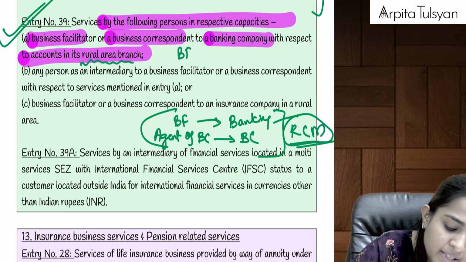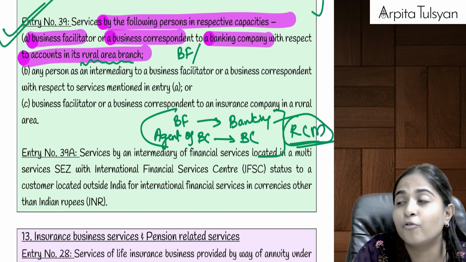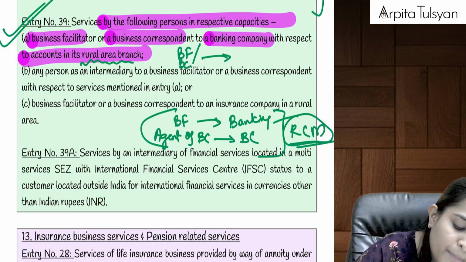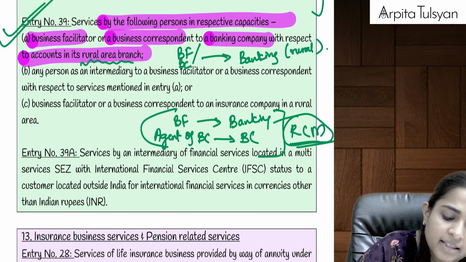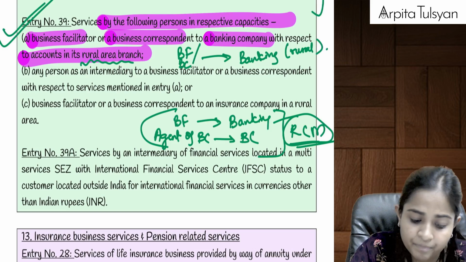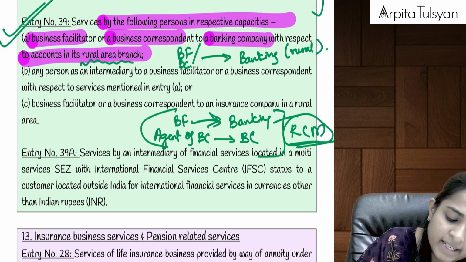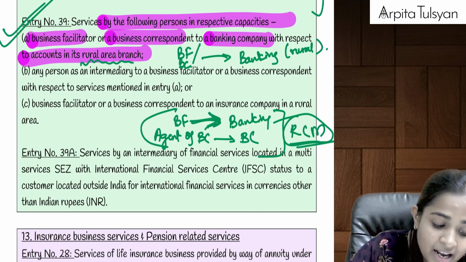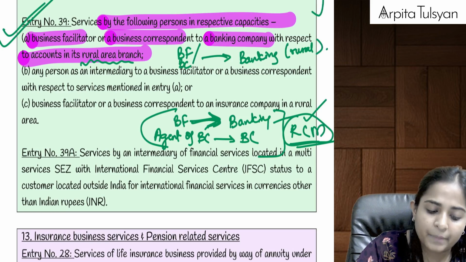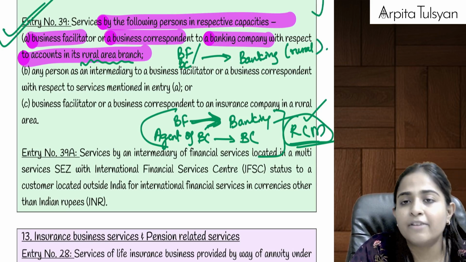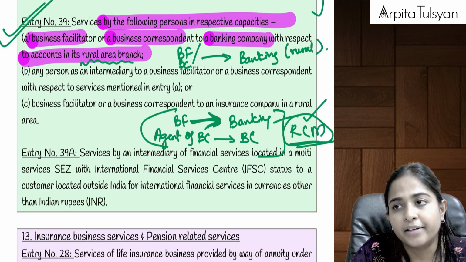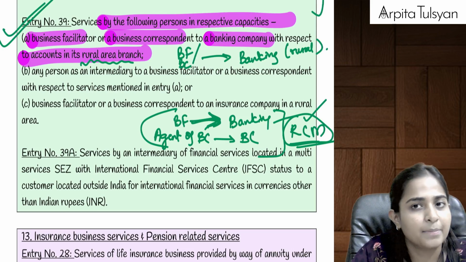So if a business facilitator is providing service to the banking company in relation to urban branches, then it will be taxable under RCM. Whatever is exempt here is exempt. Whatever is not exempt here, then we have to think whether it will be taxable under RCM or under FCM.